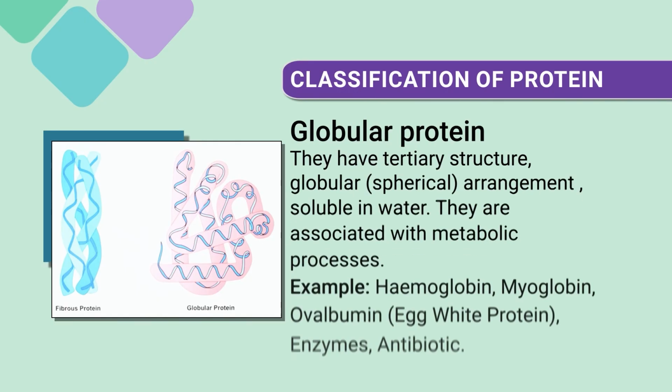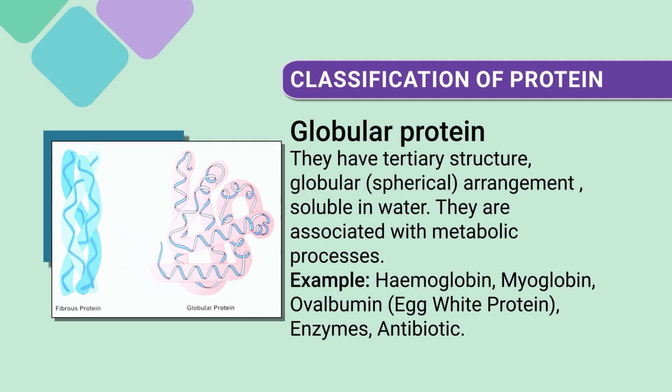Then another group based upon shape is globular protein. They have a tertiary structure, a globular, that is spherical, arrangement. These proteins are soluble in water. They are associated with metabolic processes. Examples: hemoglobin, myoglobin, egg white, enzymes, antibiotics. These are some examples of globular protein.